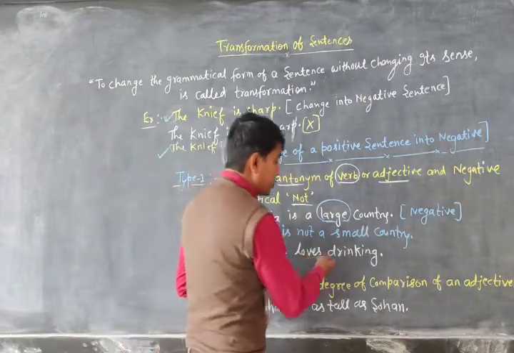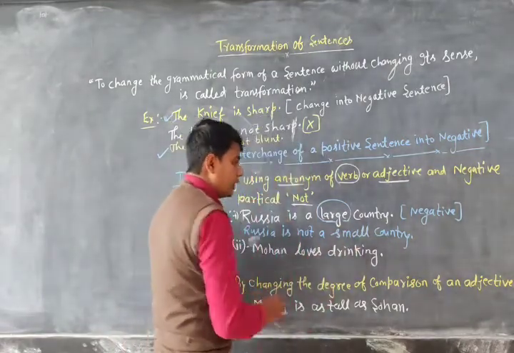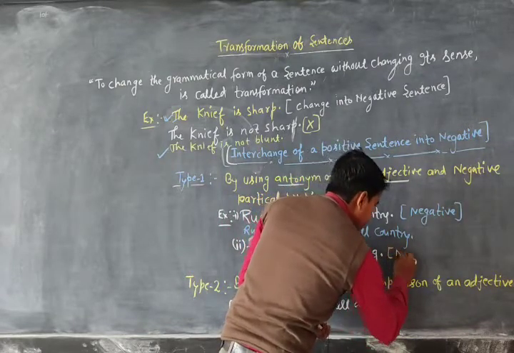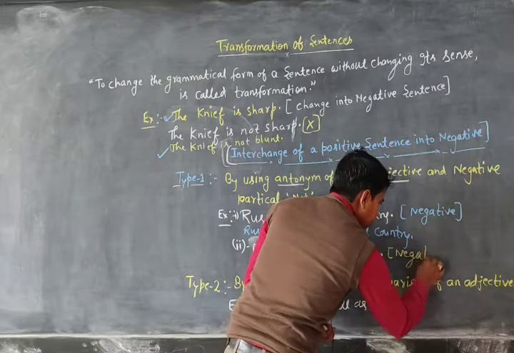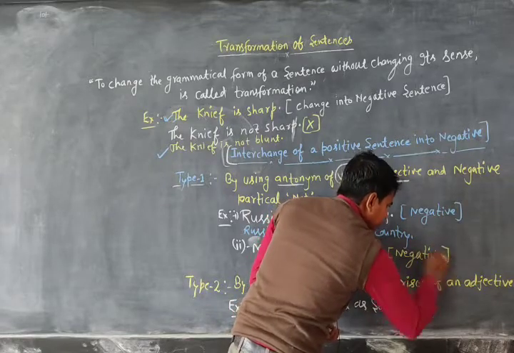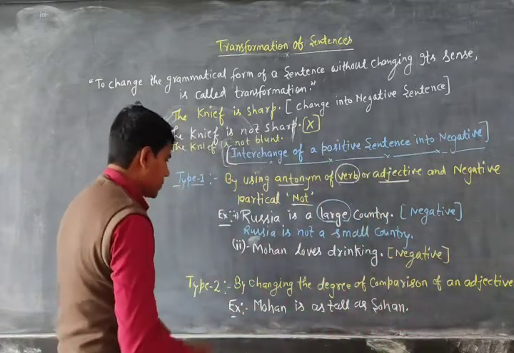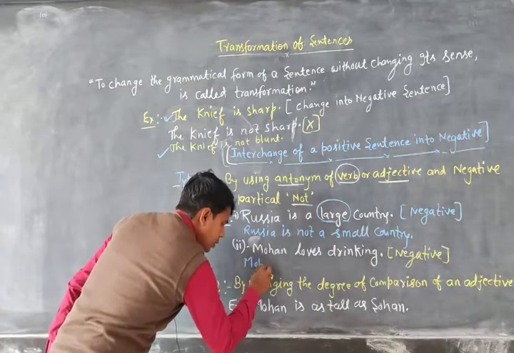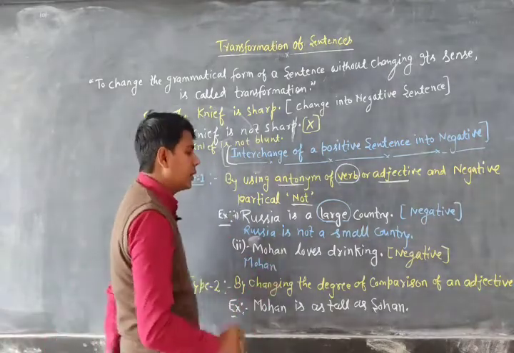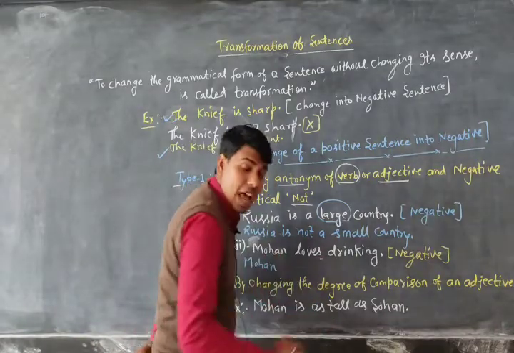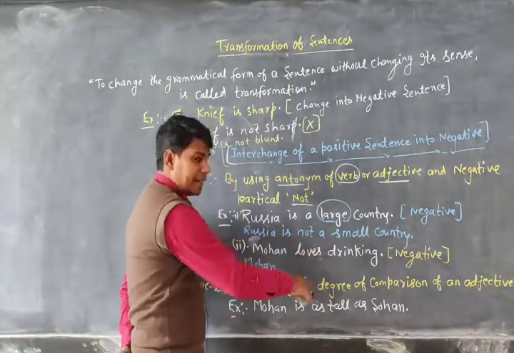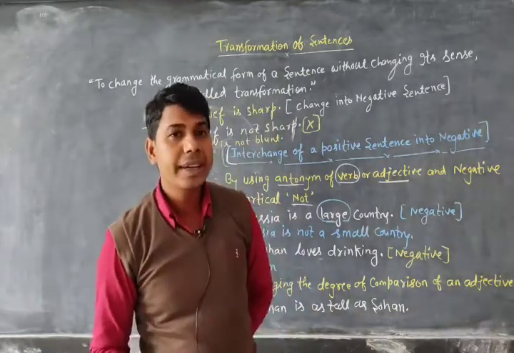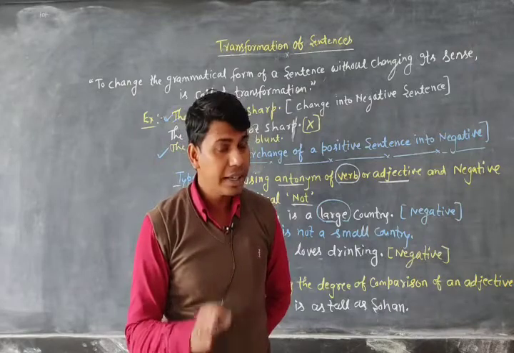Mohan loves drinking. Now you have to change it into negative. Now see, the subject is Mohan, and after that, according to the tense, we use a helping verb. This is simple present tense, and in simple present tense we use do not or does not.